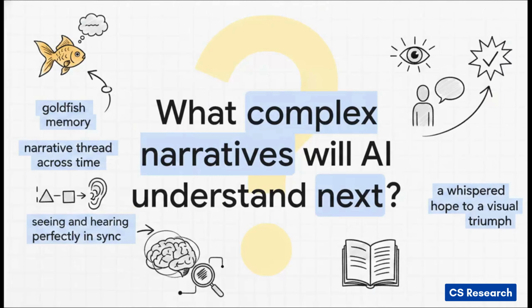So, what does this all mean for us? We've essentially moved from AI with goldfish memory to AI that can track a narrative thread across time and across senses. As AI learns to see and hear perfectly in sync, linking a whispered hope in minute 1 to a visual triumph in minute 10, what complex human narratives will it be able to understand next?